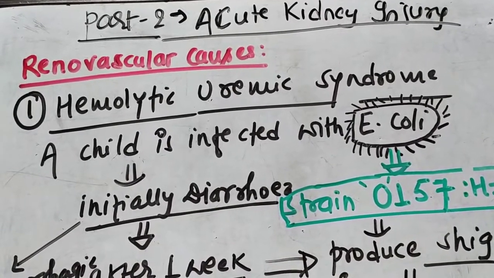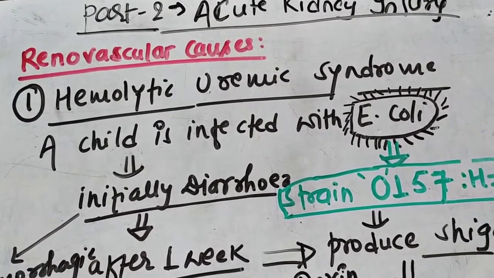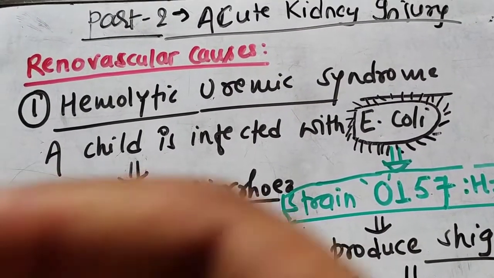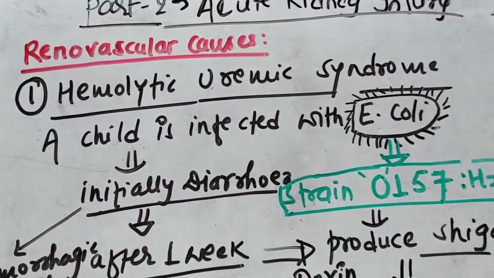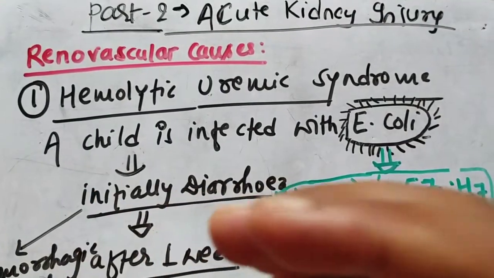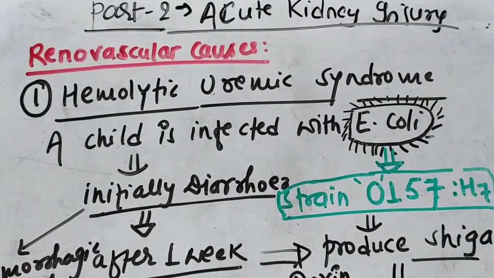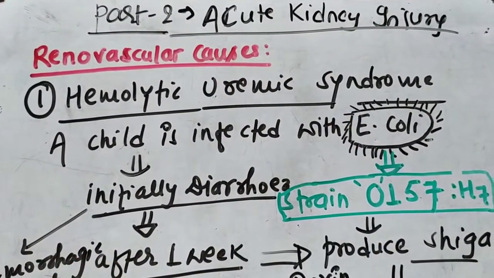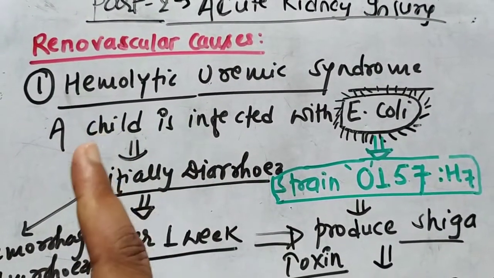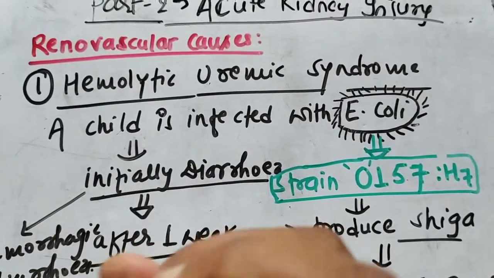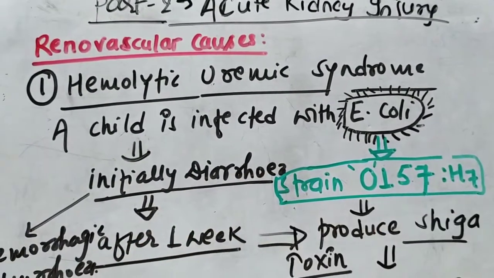Acute kidney injury, part 2. In the previous part we discussed the definition of acute kidney injury and the different causes of acute kidney injury. Now we will describe in detail the renal causes of acute kidney injury. In renal causes, one cause is renovascular. In renovascular causes, one that damages the renal vessels is hemolytic uremic syndrome.